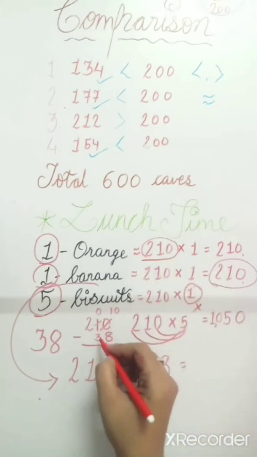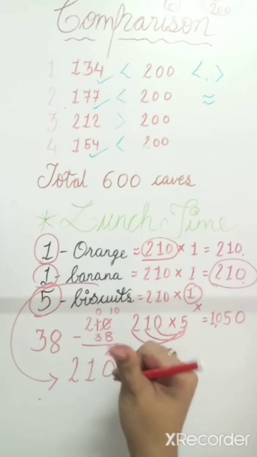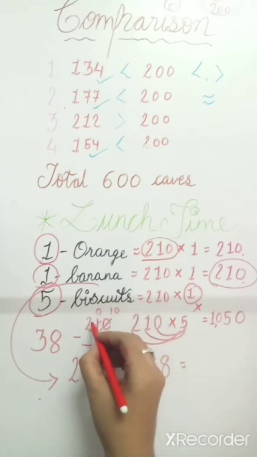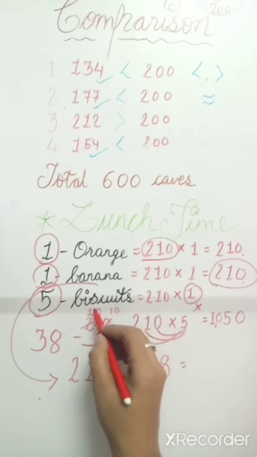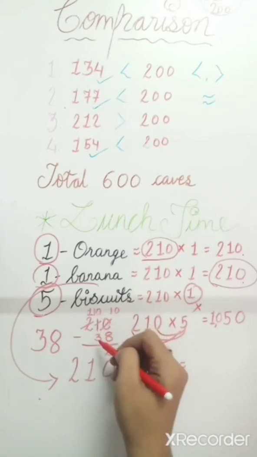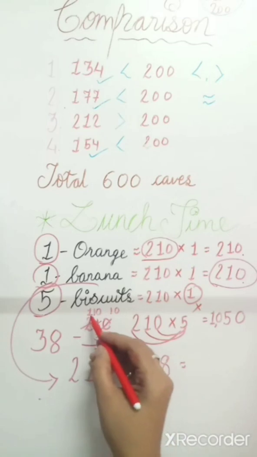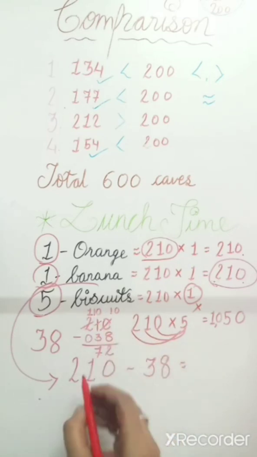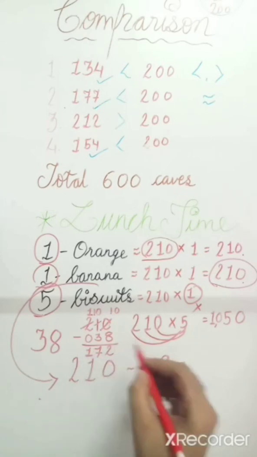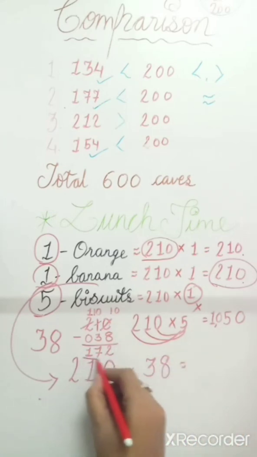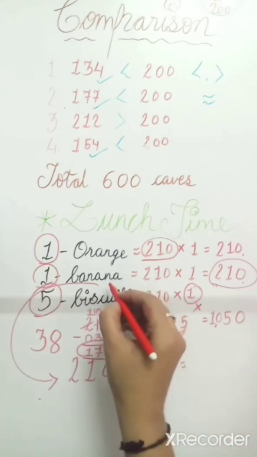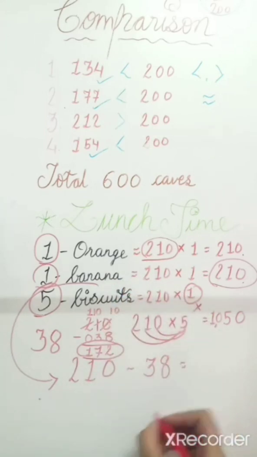But here is 0 minus 3 possible? Not possible. So what will we do? We will borrow another number from here. Again 2 minus 1 will be 1. And here it will be 10. 10 minus 3, our answer is 7. And 1 minus nothing, so we will write 1 here. Our answer is 172. It means 172 children had eaten bananas.